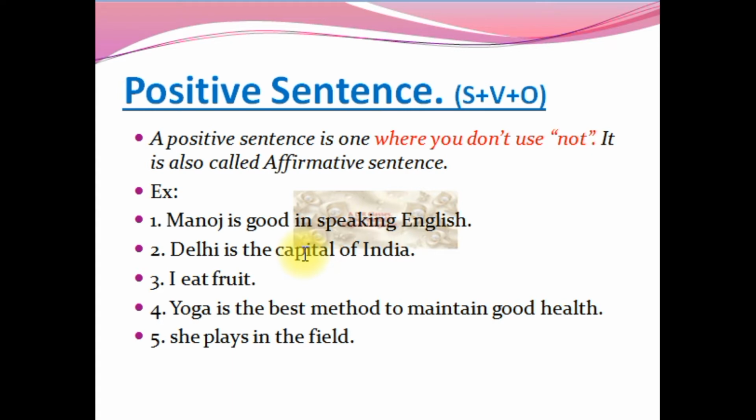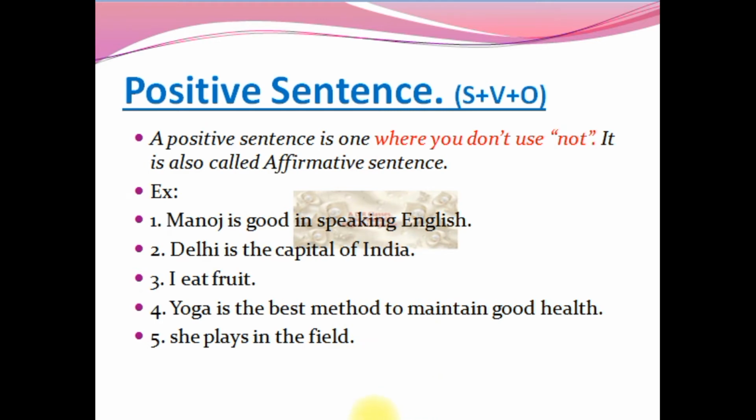Then I eat fruit. I is the subject, eat is the verb, fruit is the object. Yoga is the best method to maintain good health. Okay, so she plays in the field. All these are simple sentences, but still it is showing that it is a positive sentence.